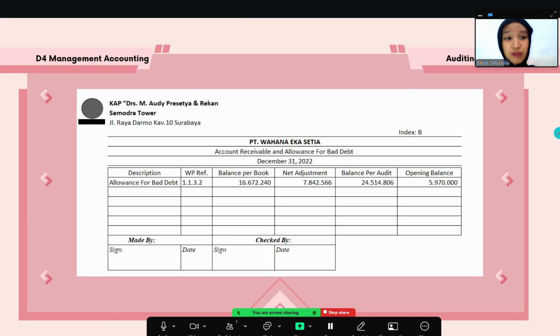After I calculate all of the allowance for doubtful debts, I feel these first steps are complete, that we know the balance per audit for our allowance for doubtful debts in sheet 1 is 24 millions. So I know that the net adjustment is the difference, like in the previous slide I explained. The net adjustment is 7 million because this is the difference between the balance per audit and balance per book.